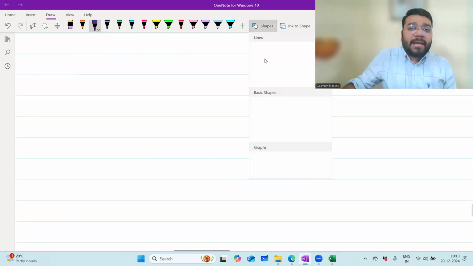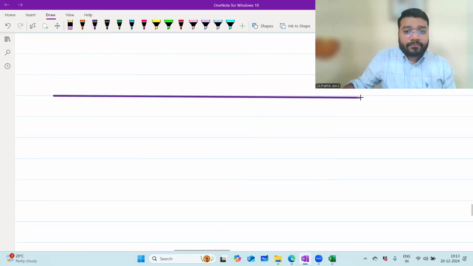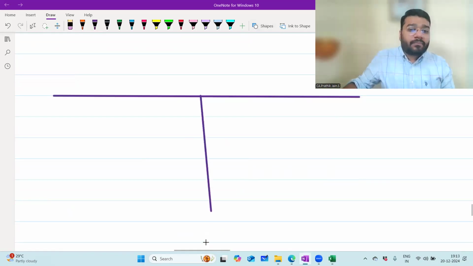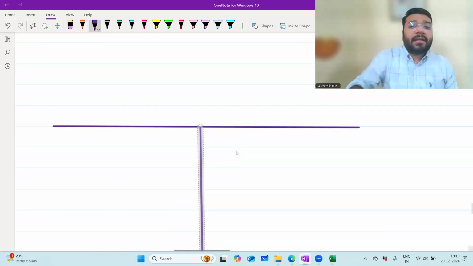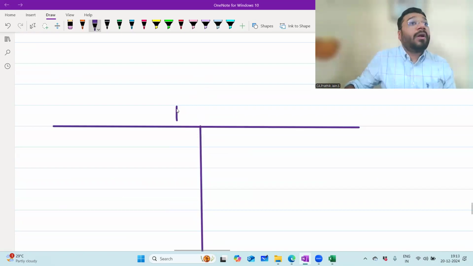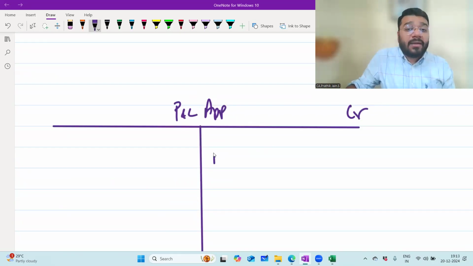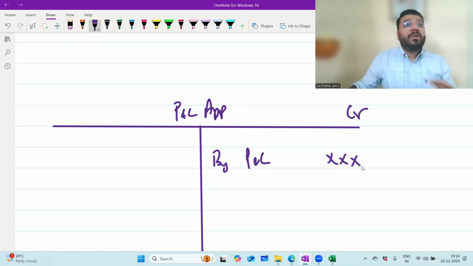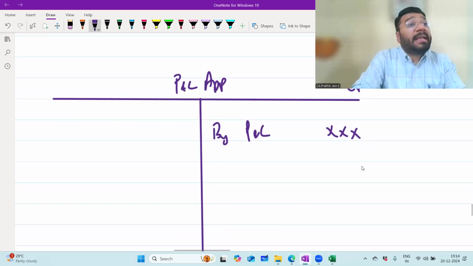Now, let me prepare the P&L appropriation account. In the P&L appropriation account, where does the profit come? Credit side: credit all income and gain by P&L profit. What are the maximum items that come in the P&L appropriation account?